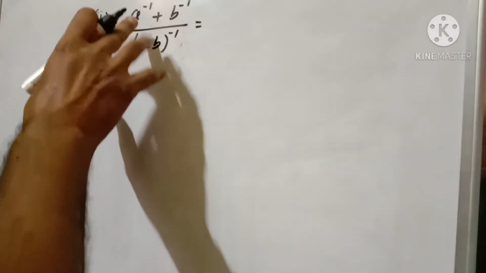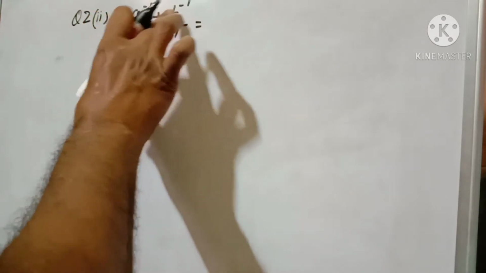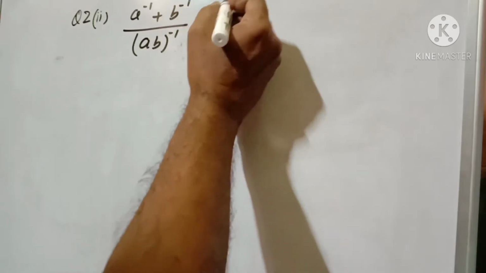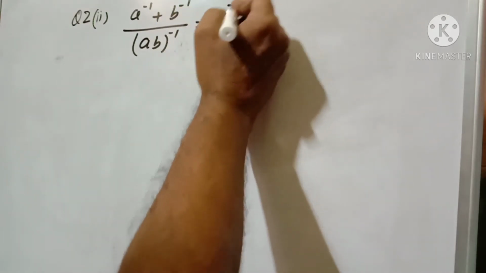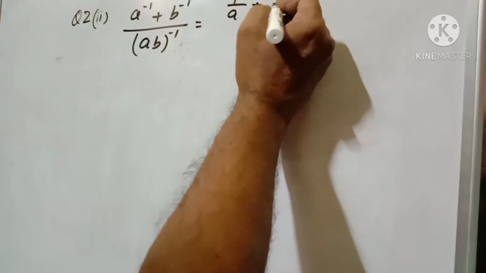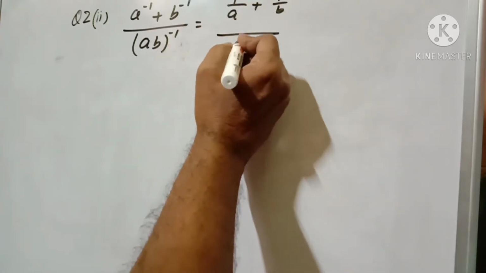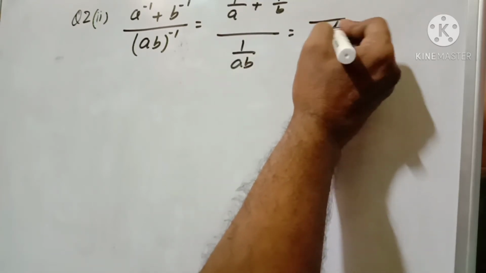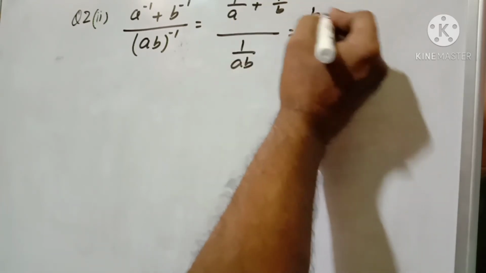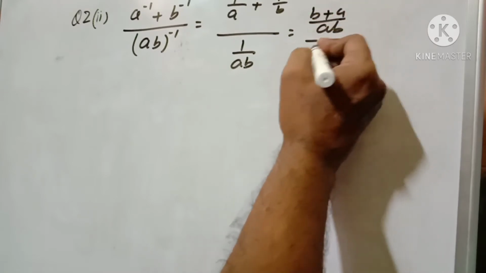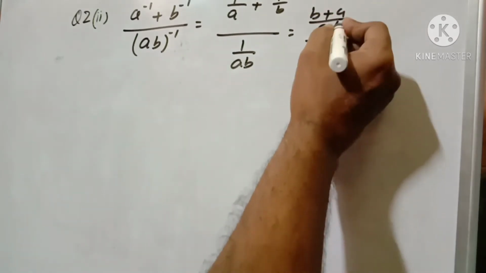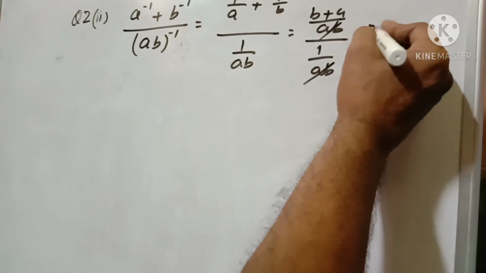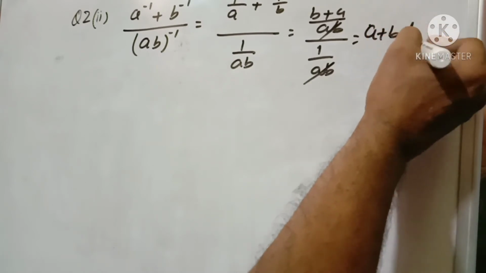Question number 2: it is given a to the power minus 1 plus b to the power minus 1, by ab to the power minus 1. Here a to the power minus 1 means 1 by a, plus 1 by b, and this part I can write as 1 by ab. Now take the LCM. It will be ab, and this one b plus a by 1 by ab. So this ab cancels, and it will be b plus a, which simply I can write as a plus b. This is our required answer.